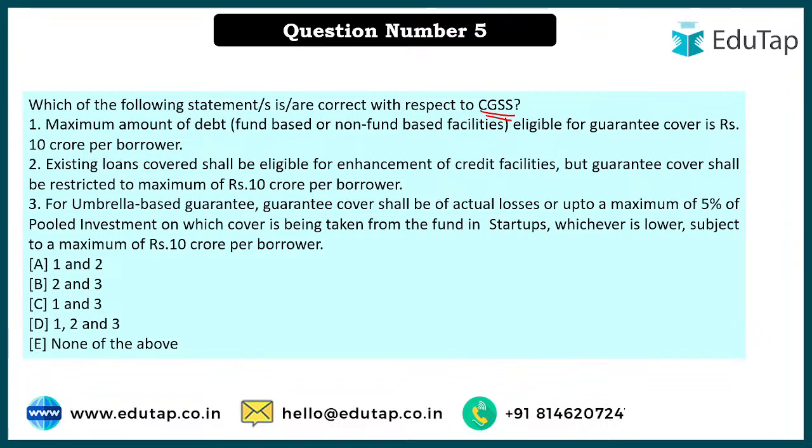Millie is saying option number E, none of the above. I don't know, Millie, if you're saying for the earlier one or this one. I think you're saying for the earlier one. Here we are talking about, I'll just wait for 1 or 2 answers, and then I'll explain all the statements to you. Okay.